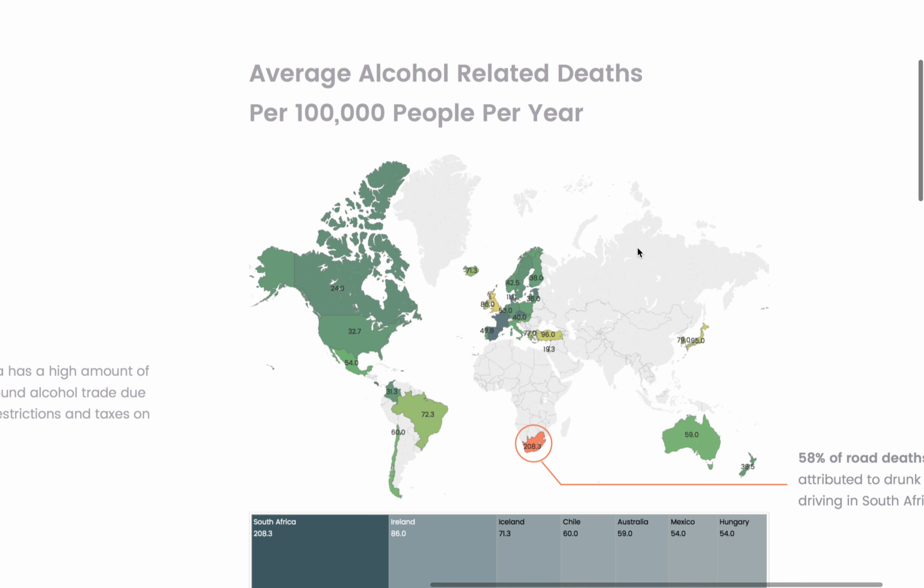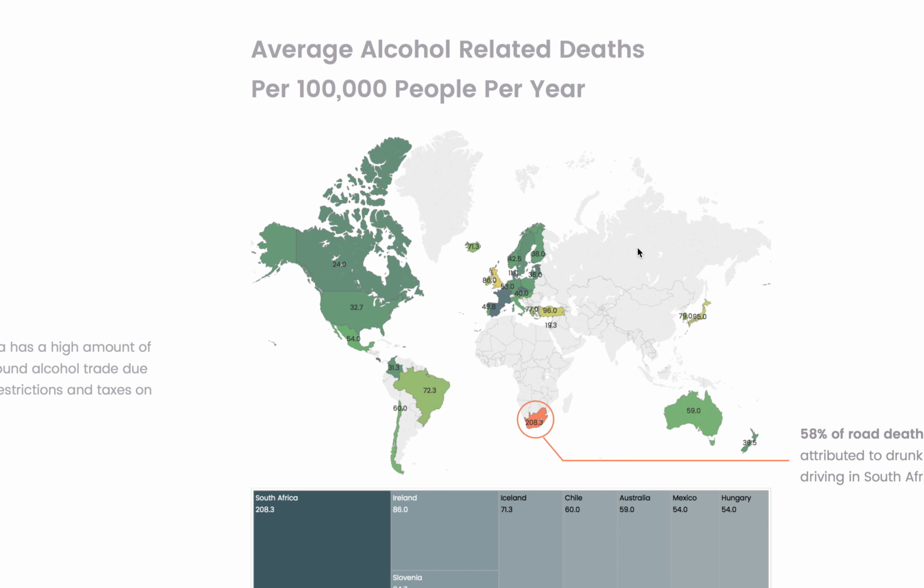So, all right, and then on the right we have average alcohol-related deaths per 1,000 people per year. And I'm using the same color scheme here, so the user doesn't have to relearn the colors, and we're seeing that South Africa really sticks out.